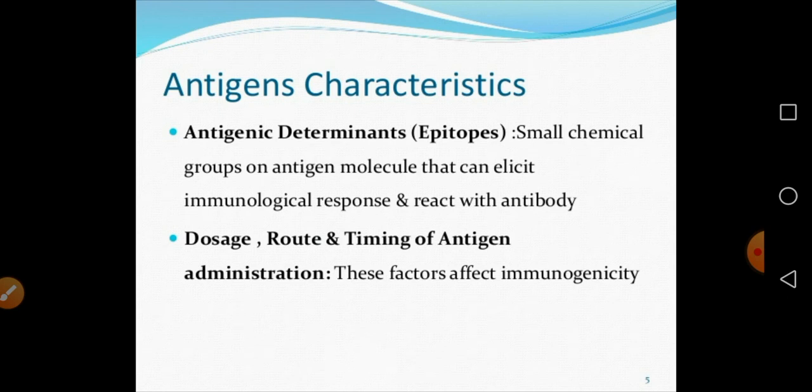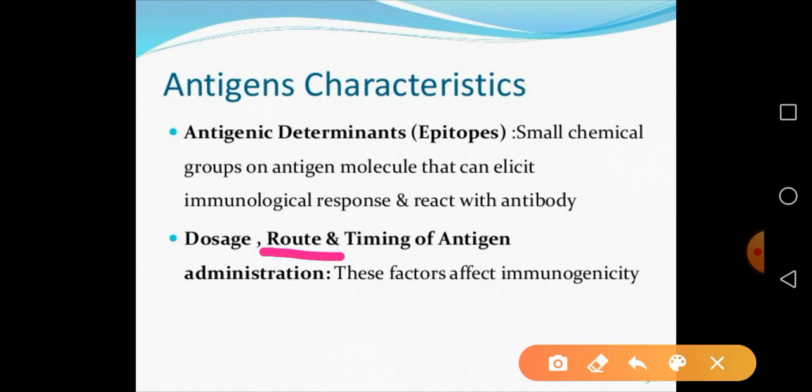Then, since an antigen is a foreign molecule, the dose of the antigen is again an important characteristic, meaning how much concentration is needed to stimulate the immune response. Second, the route of administration, that is, from which body part we inject the antigen into the body, is again important.